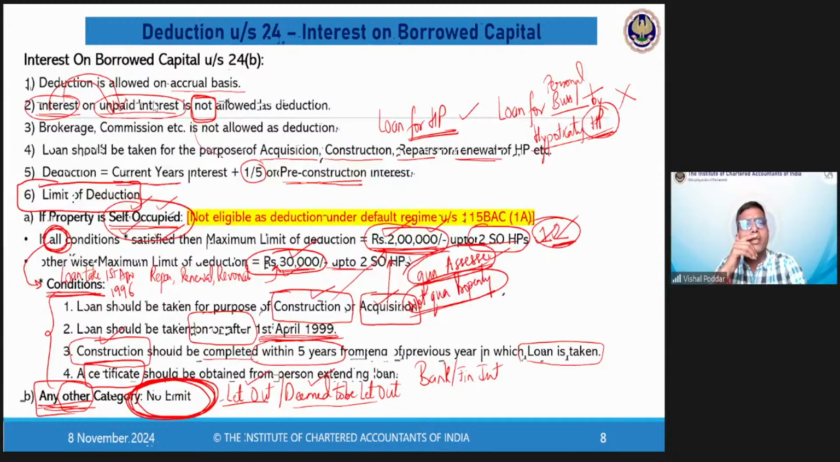Now, Praveen is asking, sir, if I have already constructed 2 floors, and now I am taking a loan against the property to build the 3rd floor, in this case, what will be the maximum limit of deduction? See, the maximum limit of deduction remains rupees 2 lakhs. The point is, for how many floors can you utilize it? For this, we have to understand that when they say 1 HP, whether 1 HP will include all the 3 floors or it will include 1 floor.